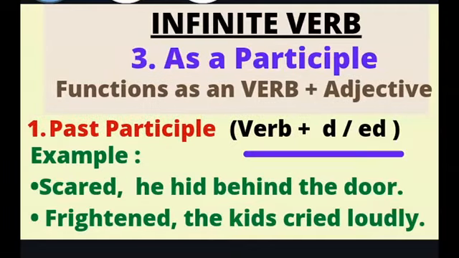Next, infinite verb as a past participle. Here the verb ends either as d or ed. As you can see, scared, he hid behind the door. So here scared, the verb ends as verb plus ed. Similarly, frightened, the kids cried loudly. Frightened is the infinite verb.